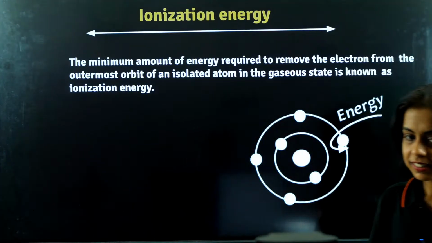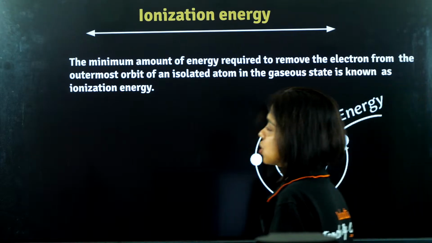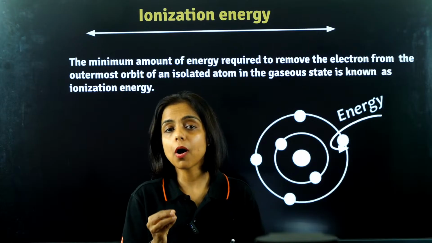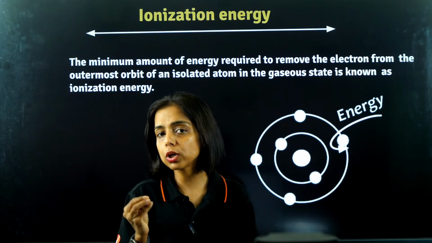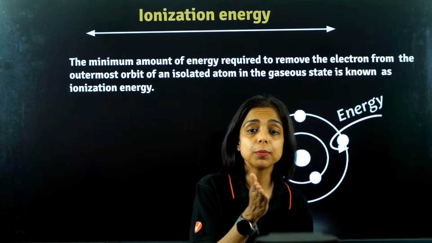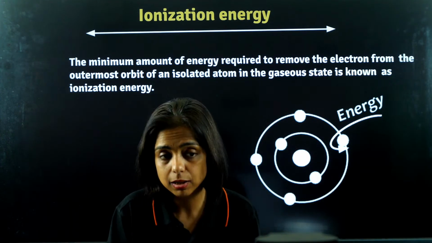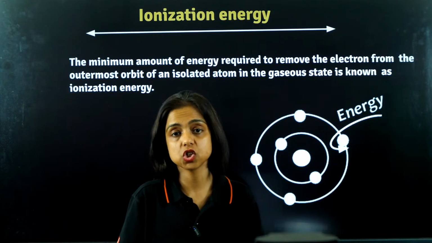So what is ionization energy? So let's check the definition first. The minimum amount of energy required to remove the most loosely bound electron from an isolated gaseous atom is known as ionization energy.